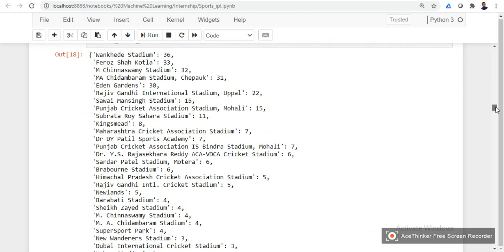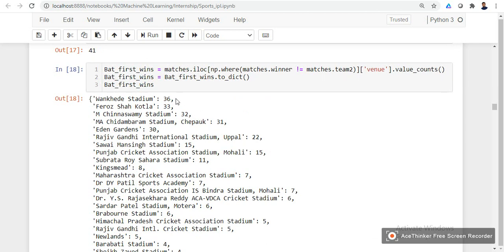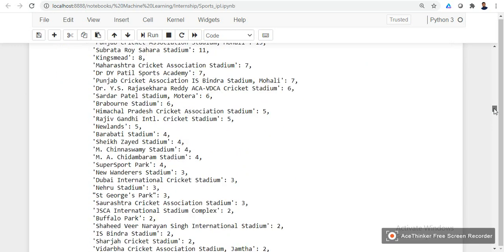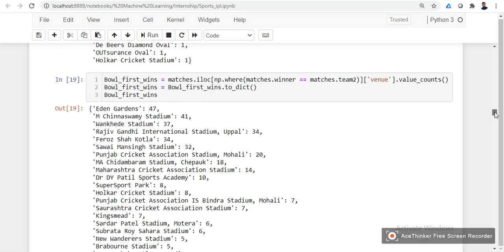Here we can see how many times the bat first teams have won the matches in these stadiums. Similarly, we can see the number of times the bowl first teams have won the matches in these grounds.